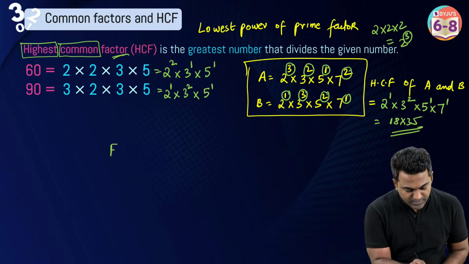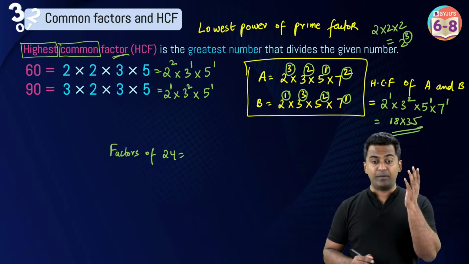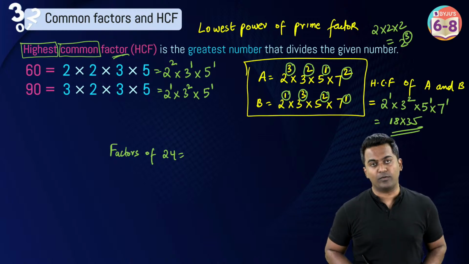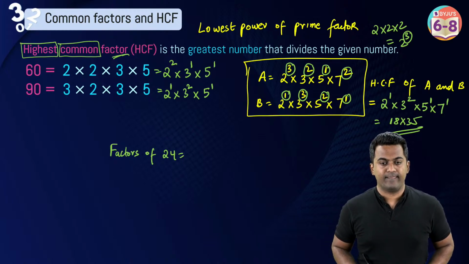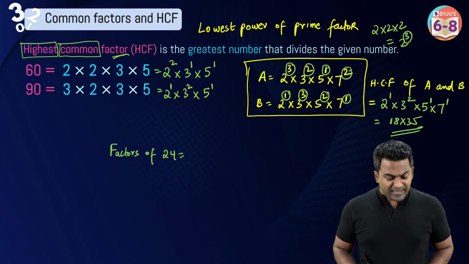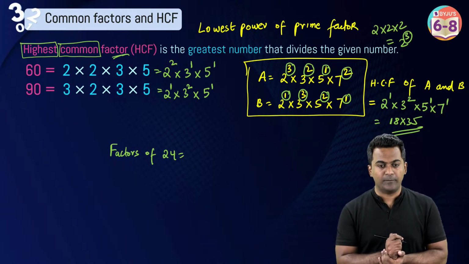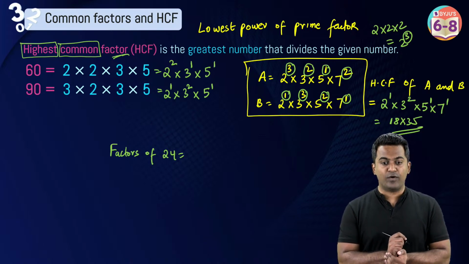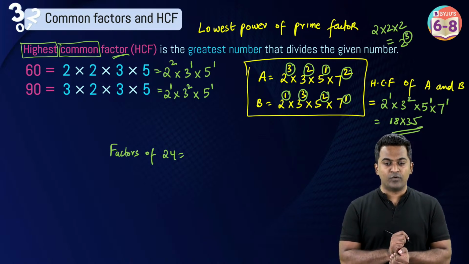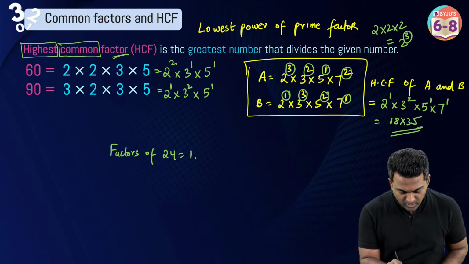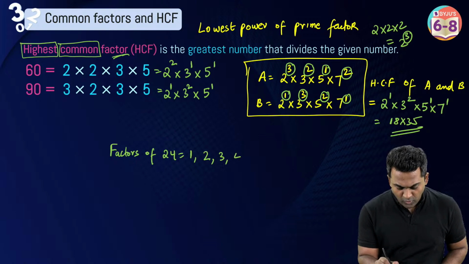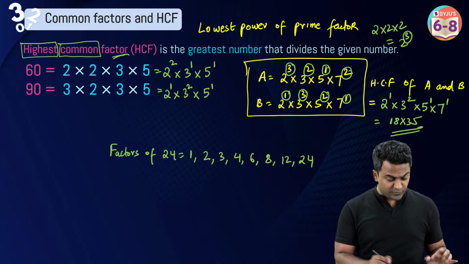Factors of 24. Come on, type it in the comments. What are factors of 24? That's a good question. I'm explaining this once again so that you guys are easily able to understand this as well. Factors of 24: 1, 2, 3, 4, 6, 8, 12, 24. Well done. These are all the factors of 24.